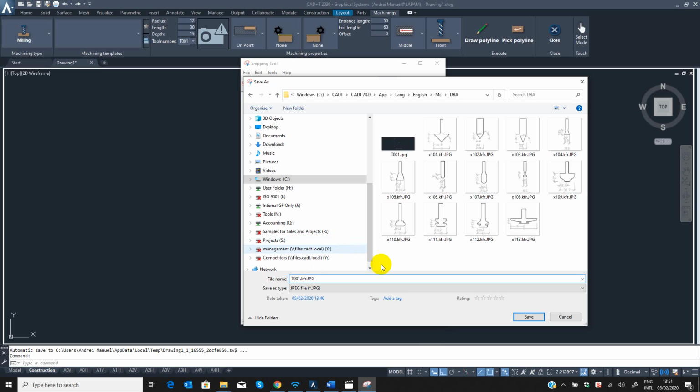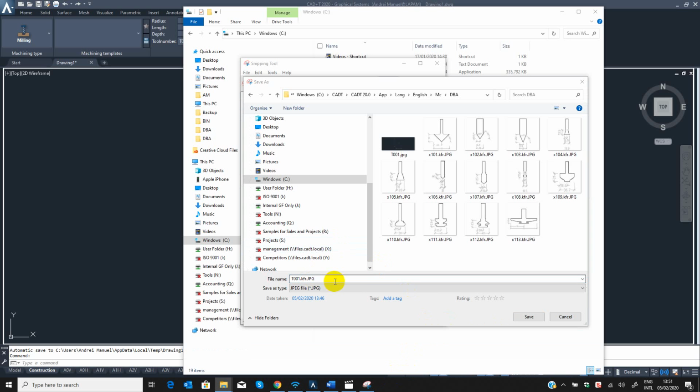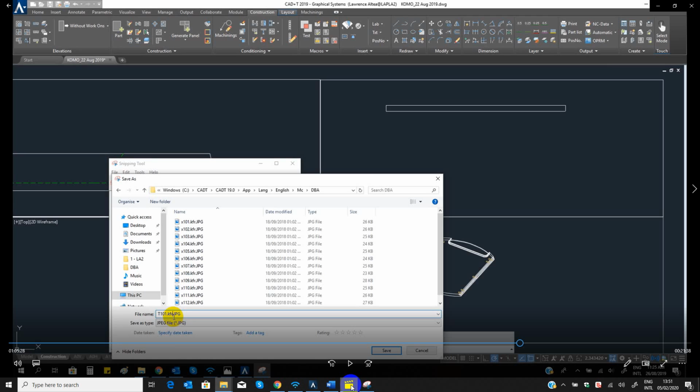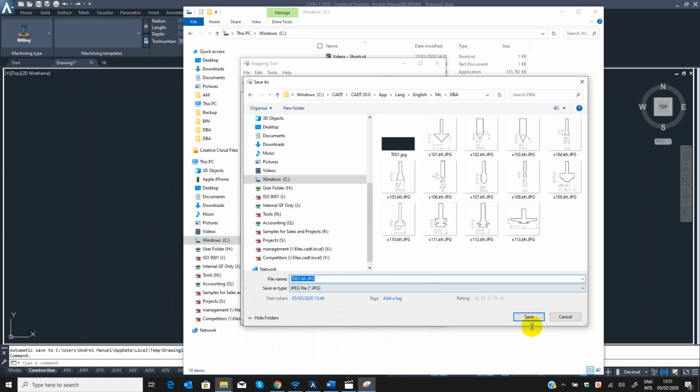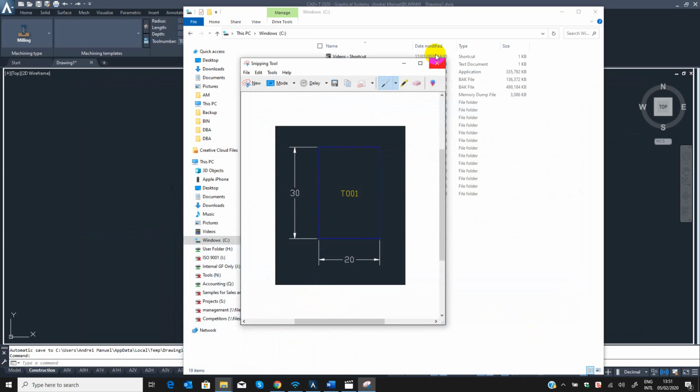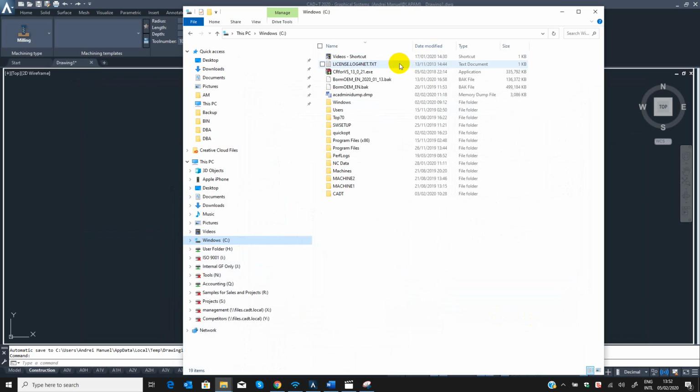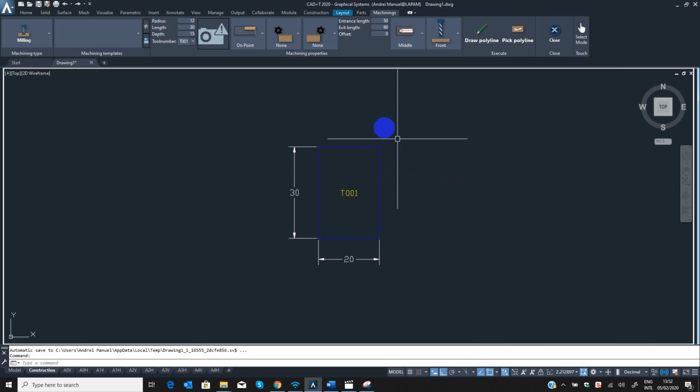All right, like that. And KFR, save. So now, once you have done that, go once again to your tools.